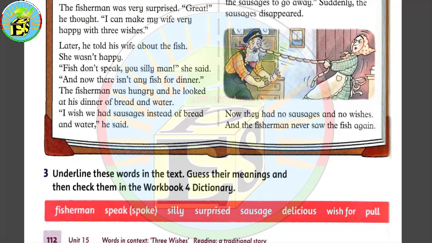Sausage. This is the word sausages with S. It means plural form. It means more than one. Sausages. And you can find it right here. Sausages. And right here.